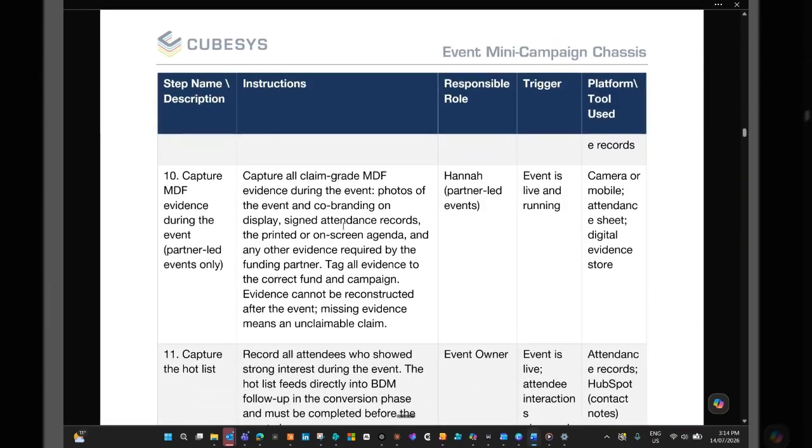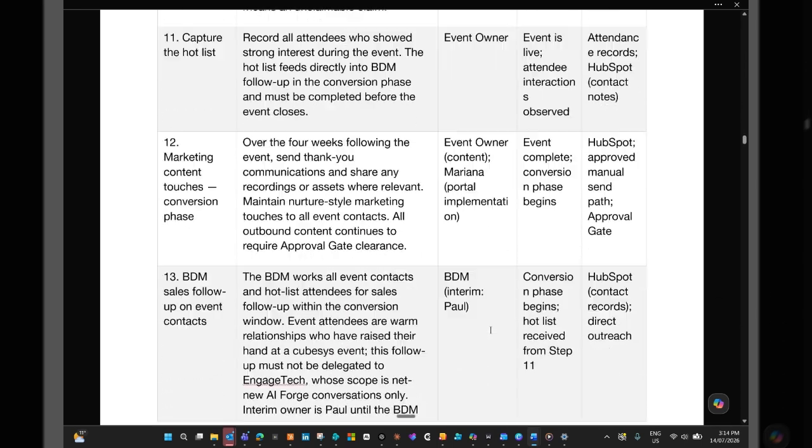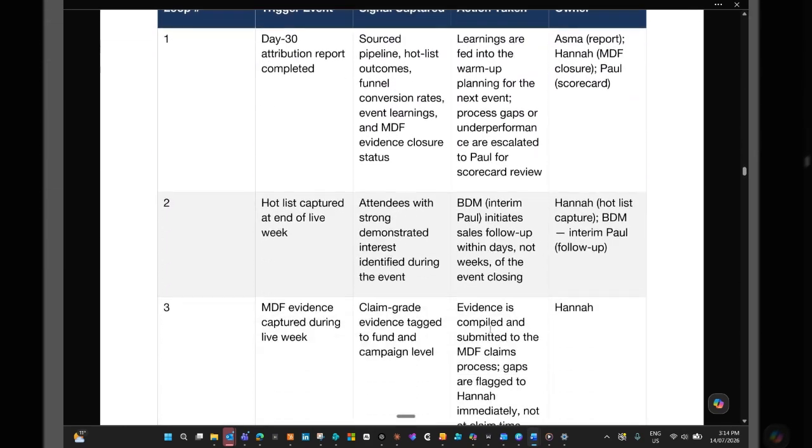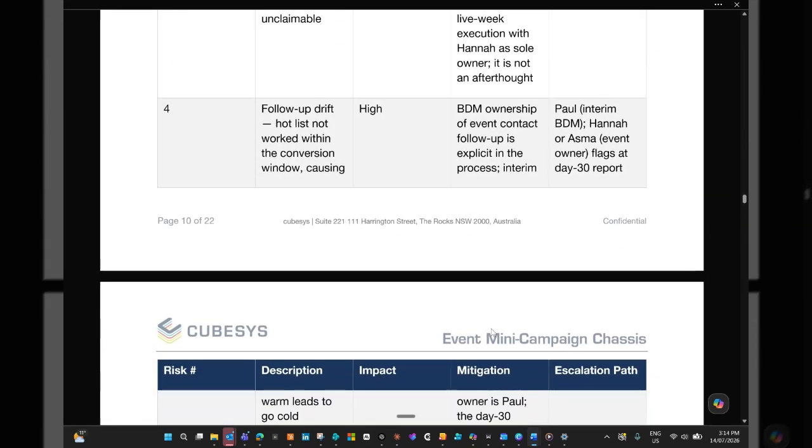Again, very rich information. And what the SystemsAtlas creator is really good at is picking up that tribal knowledge and information that might not be written down today in your current procedures, but is what's held in people's heads. And by having a conversation, it's really good at picking those things up. Okay, we also look for things like feedback loops and risks involved in the process so that we've got a really rich set of information.